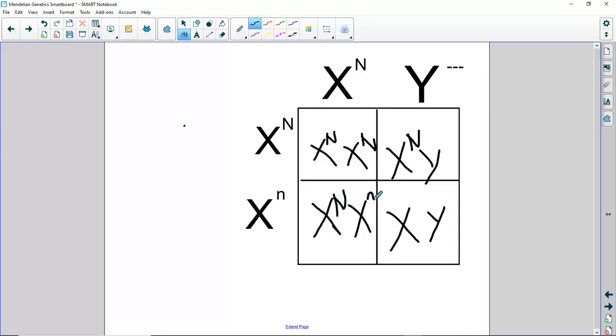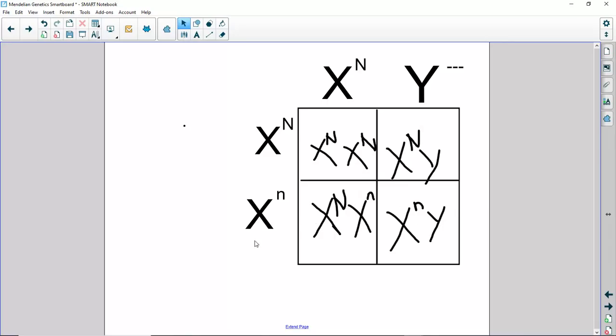Sorry, it's my crappy handwriting, excuse me. And then there we have your colorblind male. So let's go back here. Notice this, the way you show it: homozygous dominant female, homozygous dominant male, heterozygous female, homozygous recessive male.